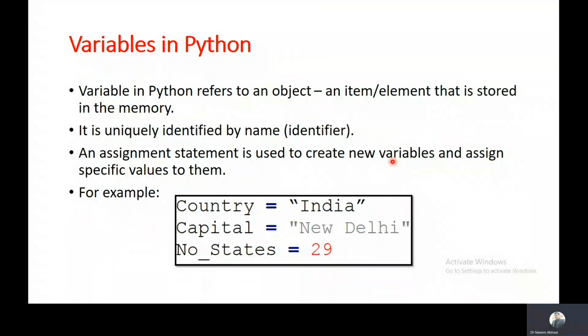A variable in Python refers to an object. It is an item or element that is stored in the memory. These variables are uniquely identified by their name or identifier, as we have discussed in the previous slide. Whenever we want to create a variable, we just assign values to them. For example, country, capital, number of states. Here we have assigned the values India, New Delhi, and 29. As we have assigned, these variables have been declared. So this declaration of the variable is implicit.